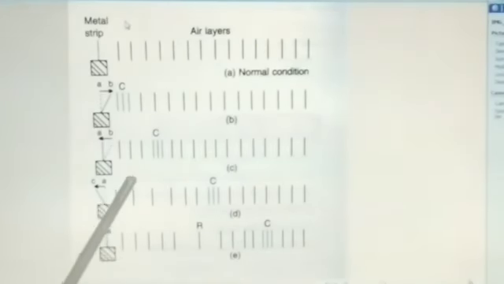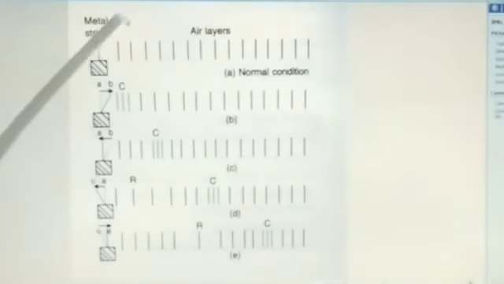By the time the strip returns from C to its mean position, the rarefaction moves forward, and air layers near the strip return back to their normal position due to the elasticity of the medium.